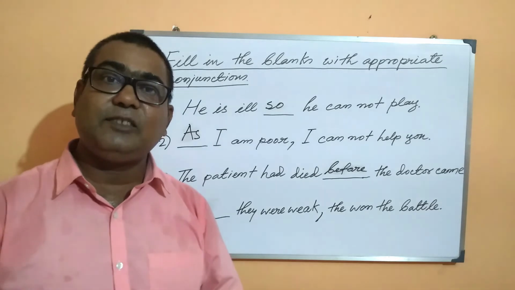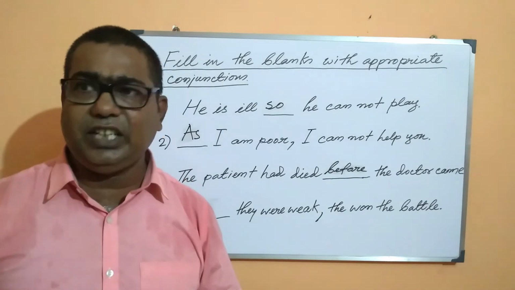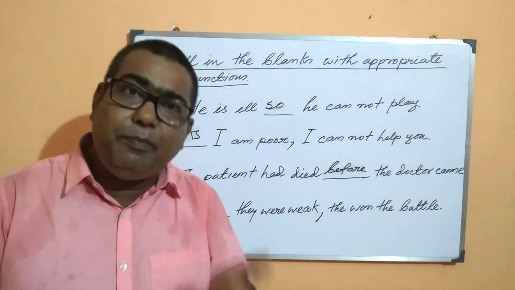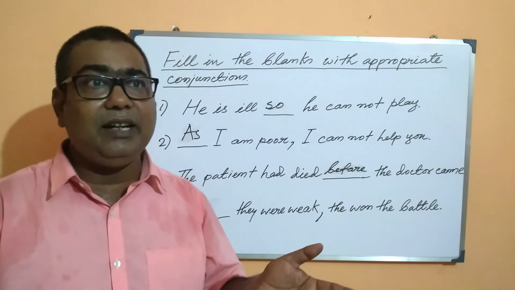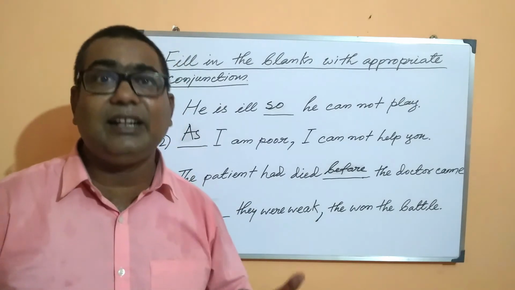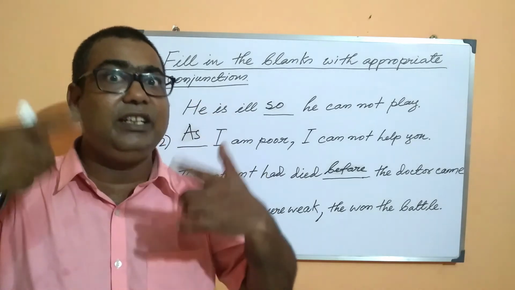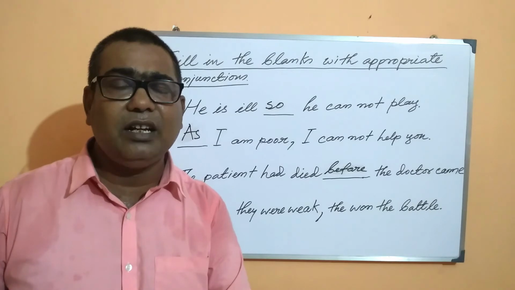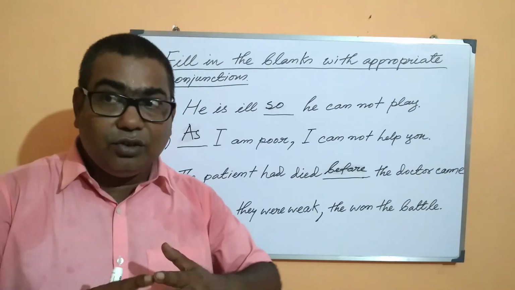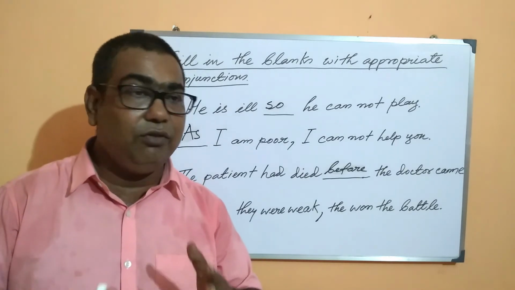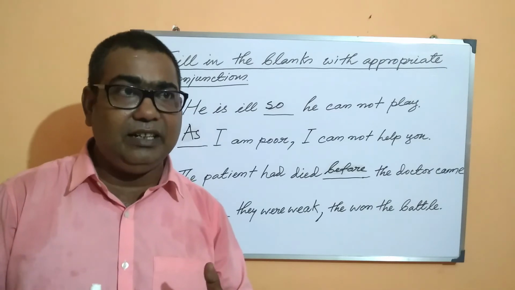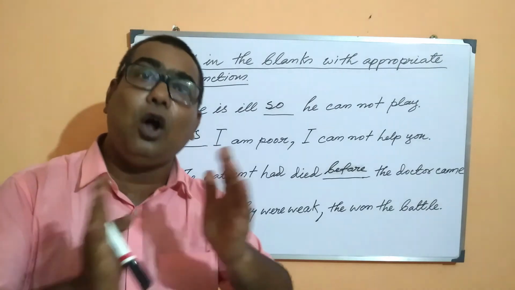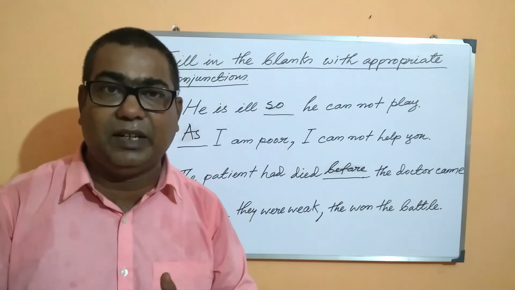It is something unexpected because, beyond expectation, it shows a kind of impossibility. In spite of being weak, you won the battle. How is it possible? A question arises in our mind. How have they won the battle? They were weak. So anywhere, in any condition, when you find such a sentence which shows a kind of impossibility, it should not take place, but it has taken place.